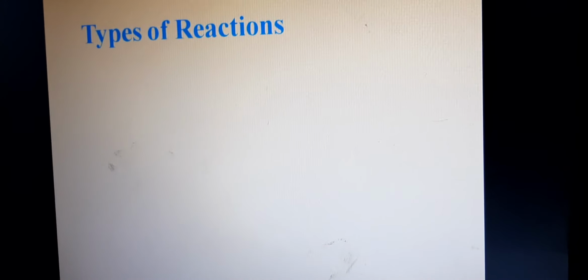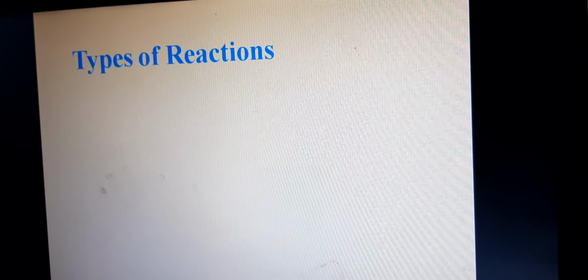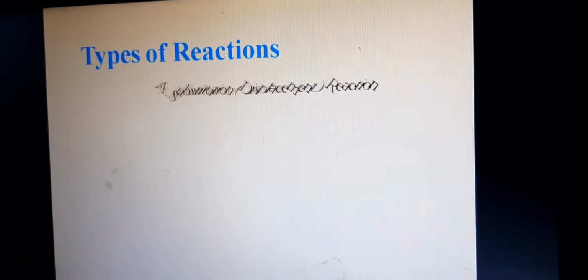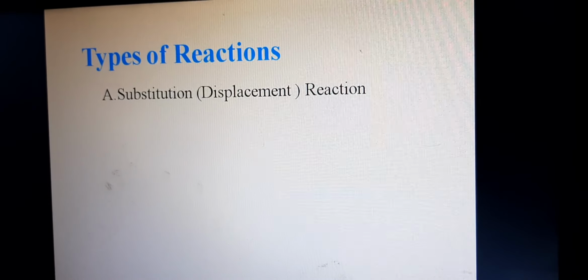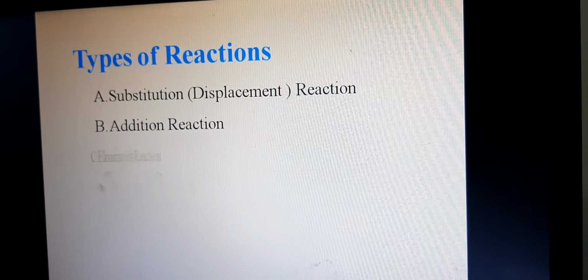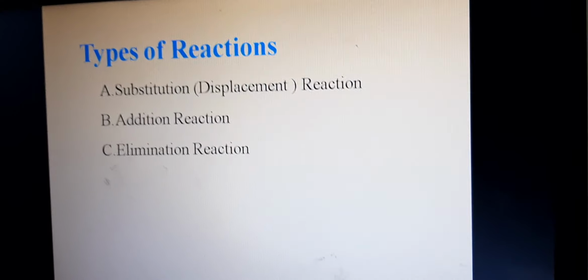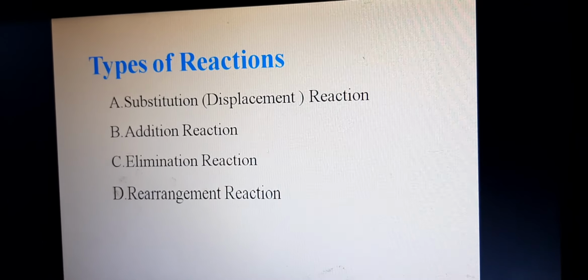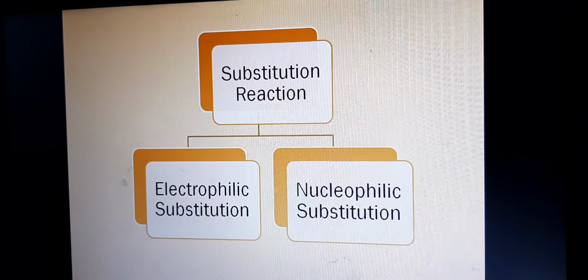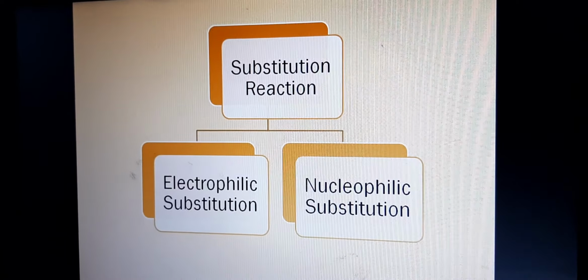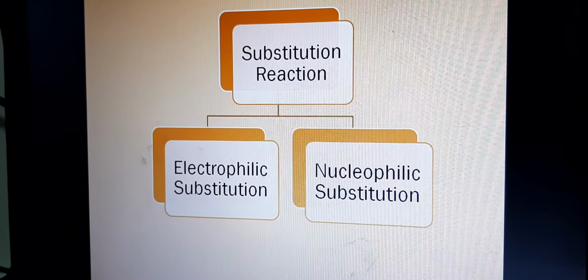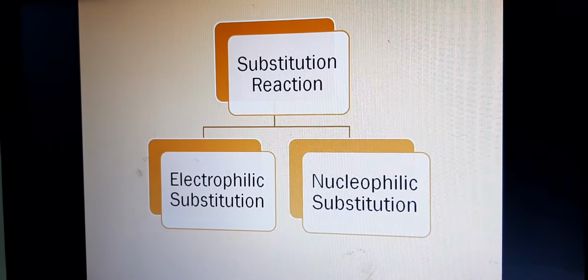And next, types of reactions. The different types of reaction: first, the substitution reaction; second, the addition reaction; third, the elimination reaction; and fourth, the rearrangement reaction. One by one, this is the substitution reaction. Substitution reaction has two different parts: electrophilic substitution and nucleophilic substitution.